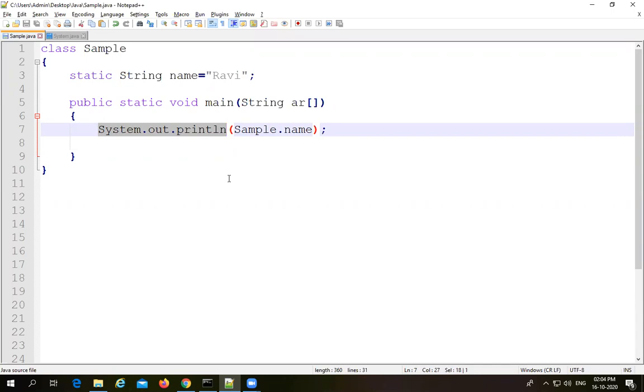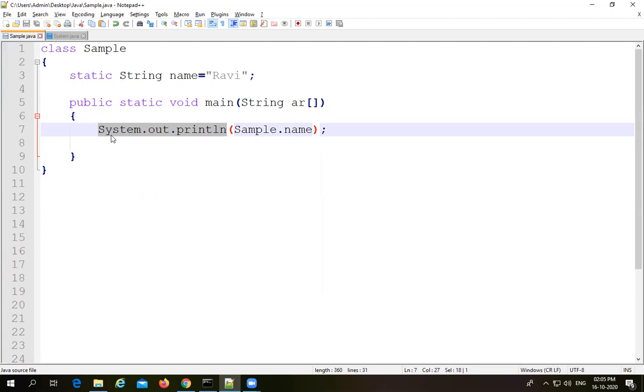Actually in Java, in order to perform input as well as output related operations, we need to take the assistance of the java.io package. But here, without taking the assistance of the java.io package, we are simply printing the output with the help of system.out.println. So there is a lot of depth in this. In this particular session, I will explain the importance of this entire system.out.println.